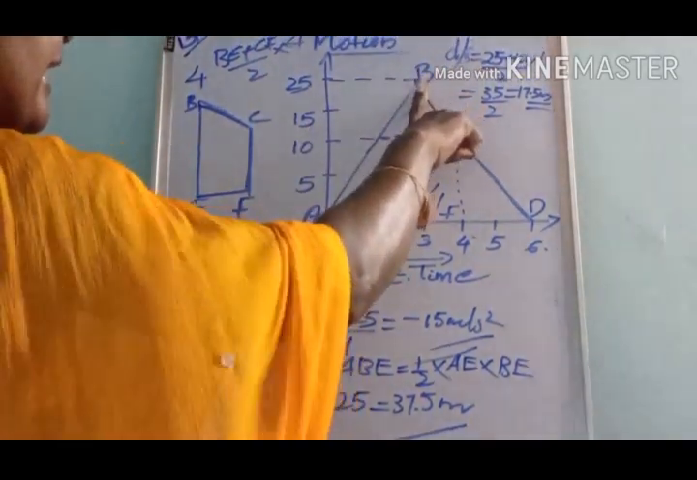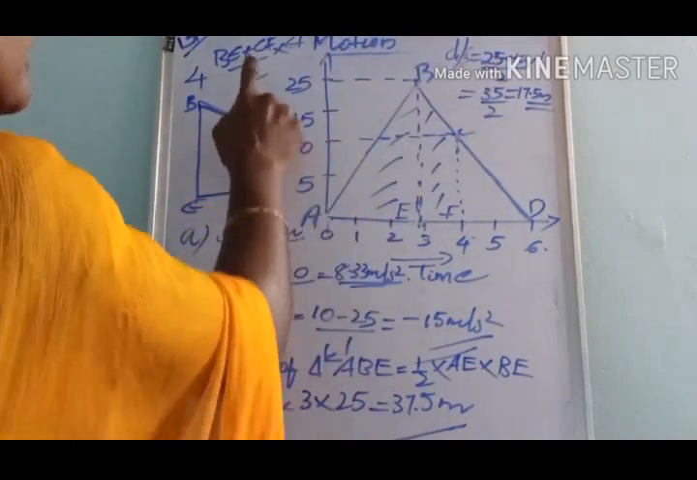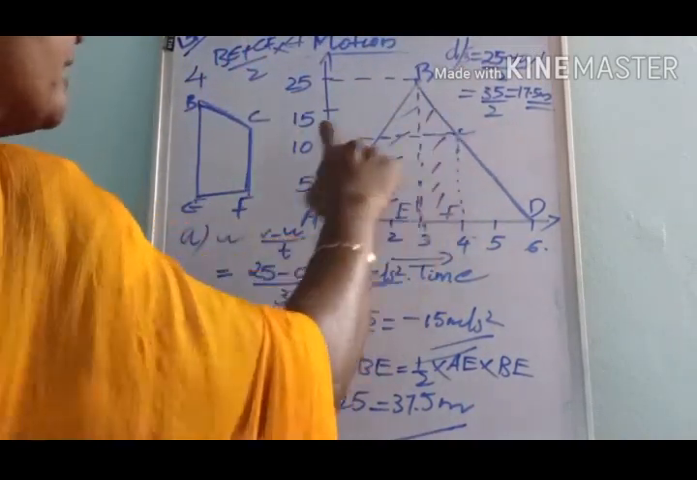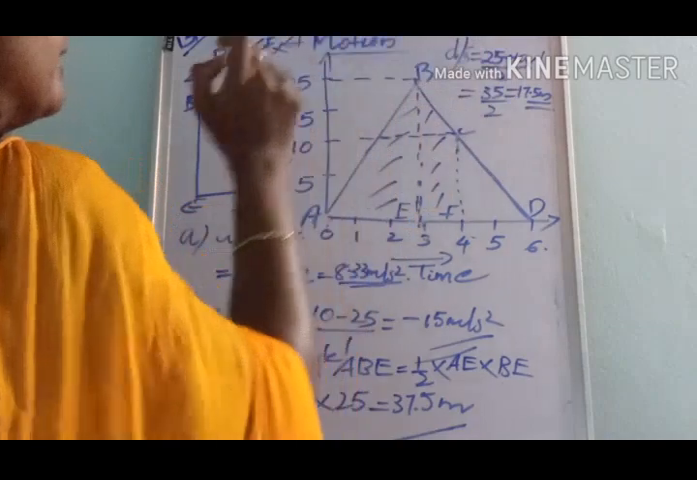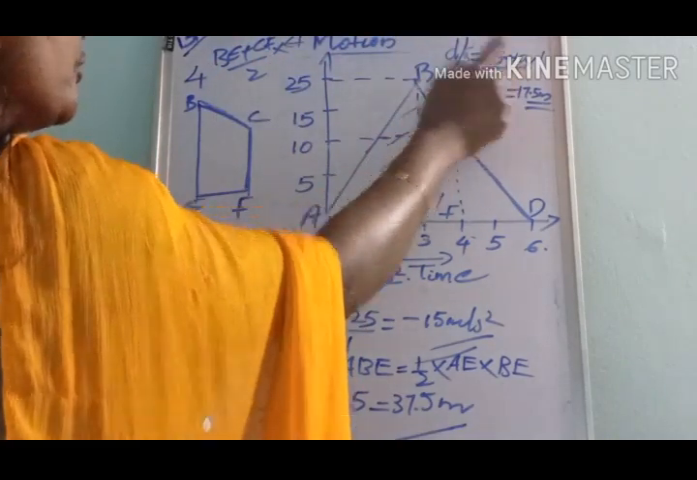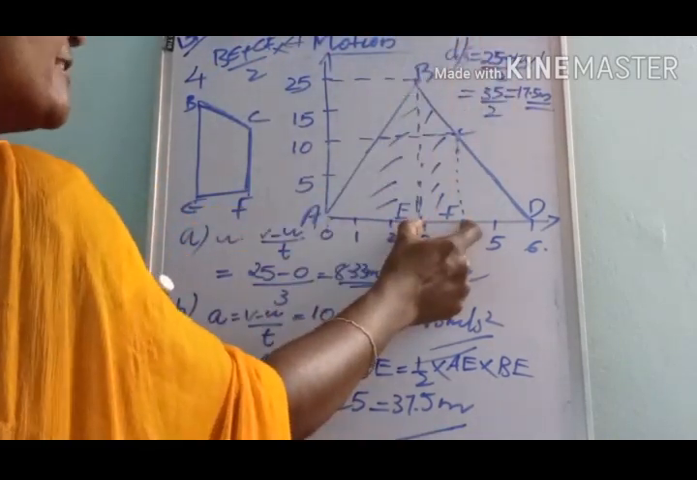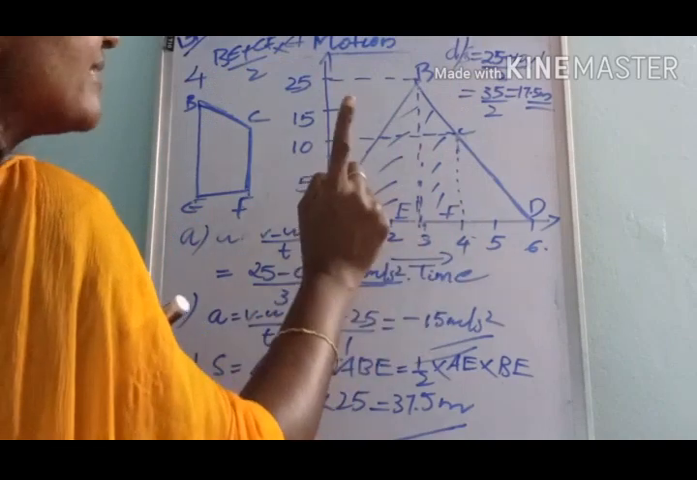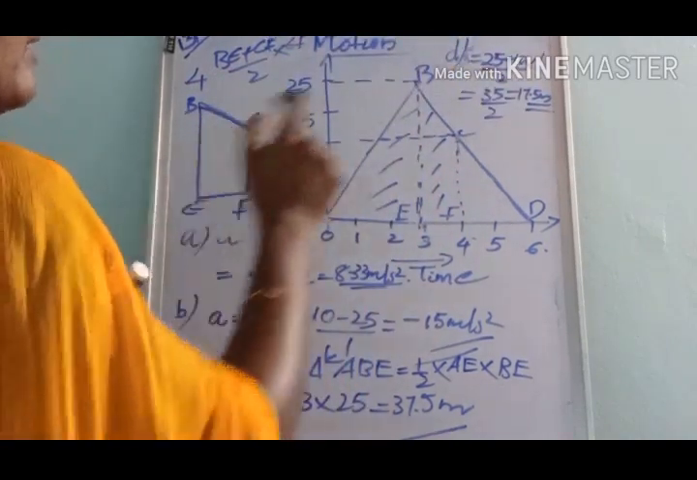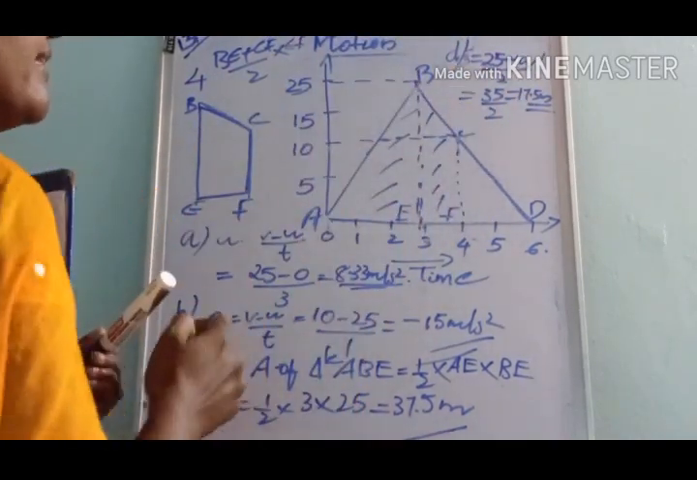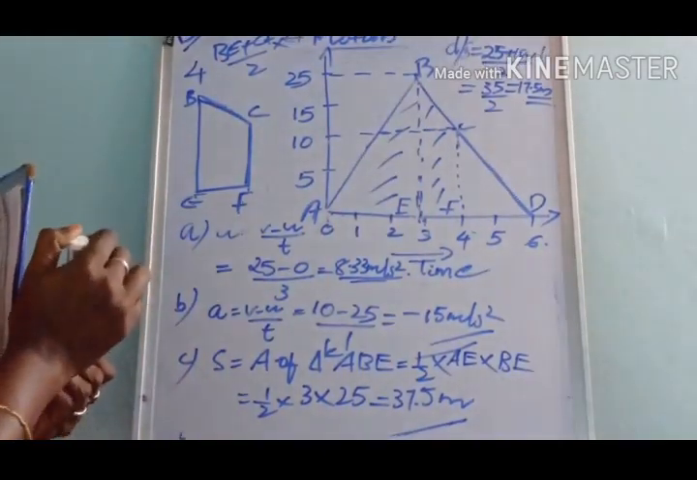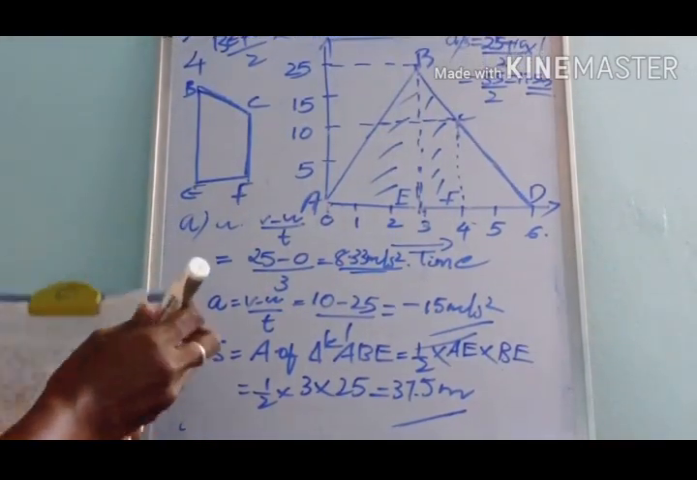What is BE? Actually 25. Plus CF. What is CF? Actually 10. So 25 plus 10 divided by 2 into EF, which represents the distance between the sides. Actually that is 1 second. So it is 1. Then 35 by 2, actually it is 17.5 meter. That is the distance travelled.